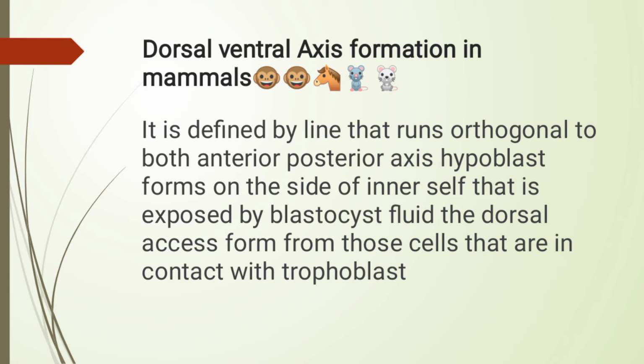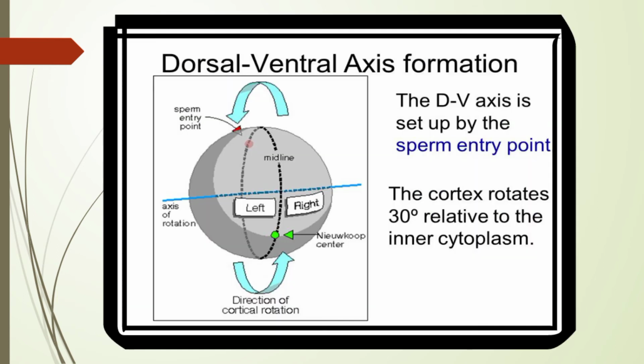Dorsal ventral axis formation in mammals. It is defined by the line that runs orthogonal to both the anterior and posterior axis. Hypoblast forms on the side of the inner cell mass that is exposed to blastocyst fluid. The dorsal axis forms from those cells that are in contact with the trophoblast, that you can see in the picture.